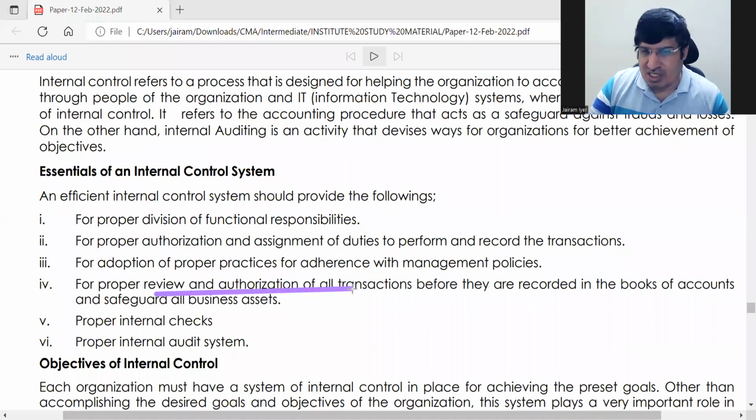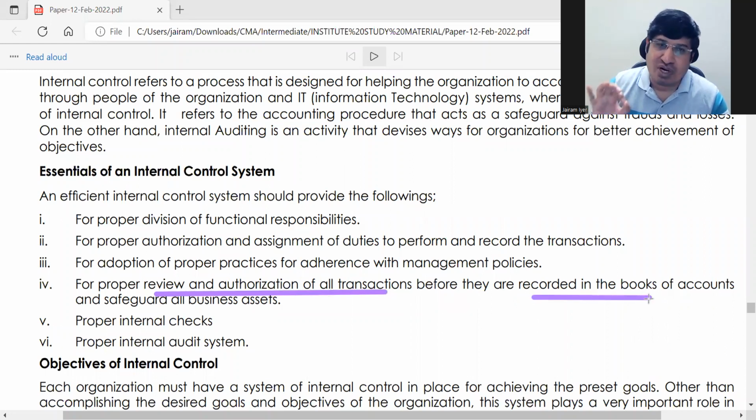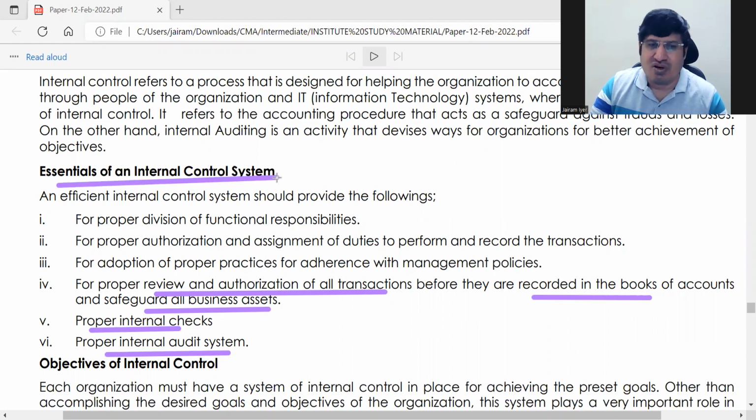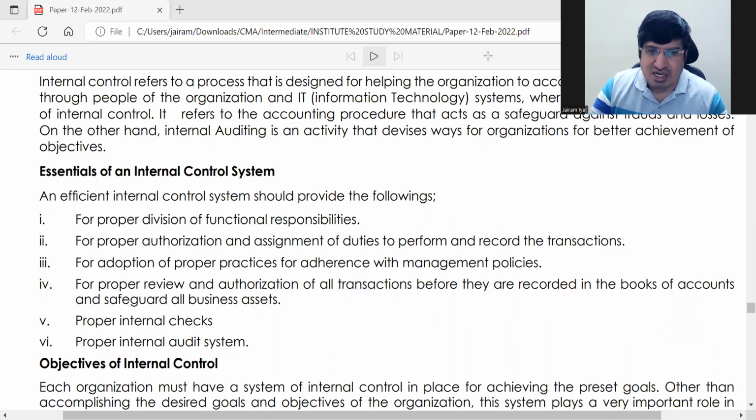review and authorization of all transactions. So any transaction, before it is recorded in the books, it should be properly organized, properly authorized. Okay, and all assets should be safeguarded. Then last two are internal check and internal audit. Okay, these are the essentials of internal control system. ये आपको लिखना है for essentials of internal control system.